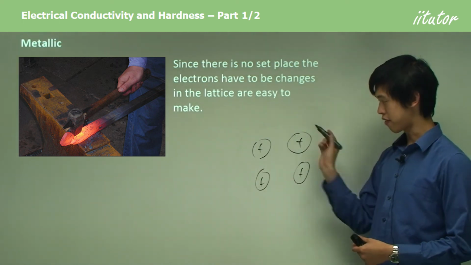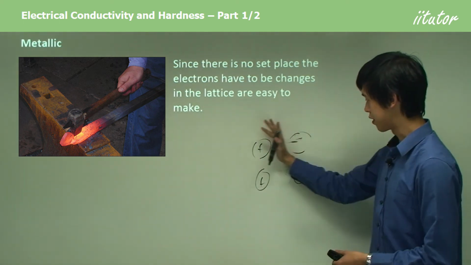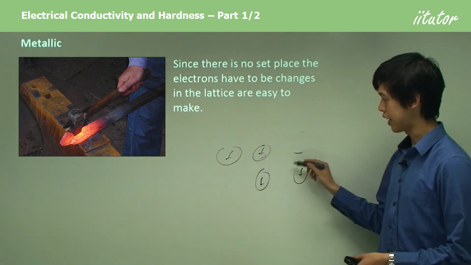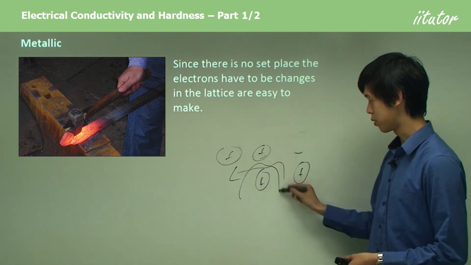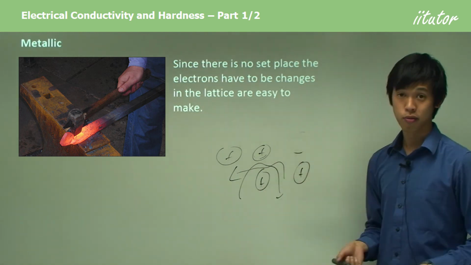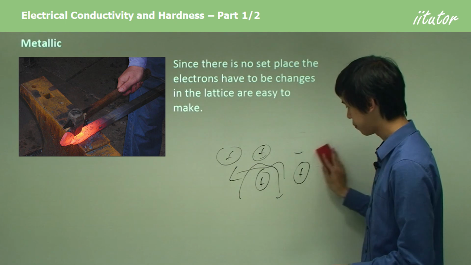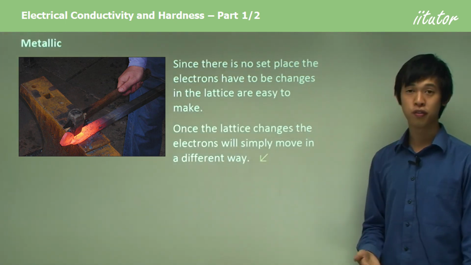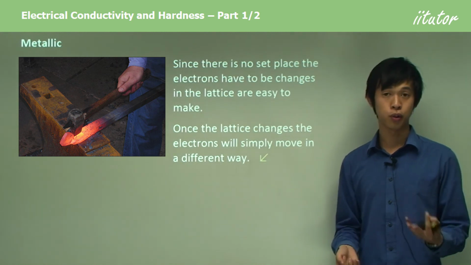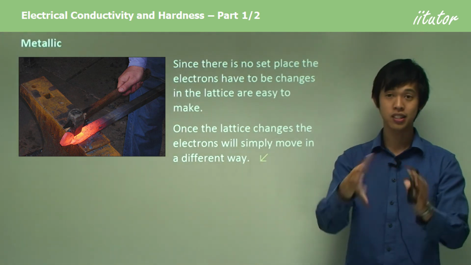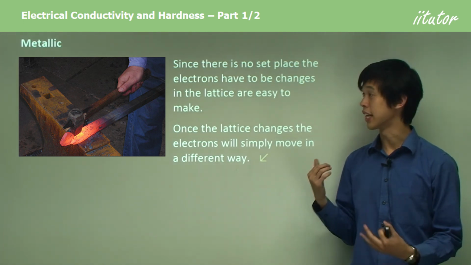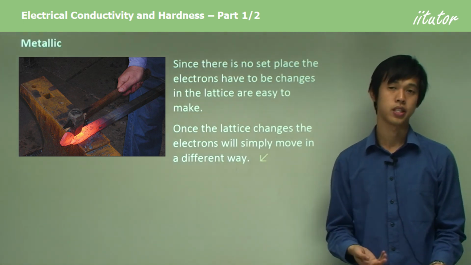The electrons don't have to be anywhere in particular. So if for some reason these ions get shifted over, then the electrons just travel this way or this way, rather than where they were before. That's essentially what's going on. So once the lattice changes, the electrons will simply move in a different way than they did before. And so that's why they can still stay in the lattice, but the lattice can actually change shape, simply because the electrons don't have to be in the same place at any one time.